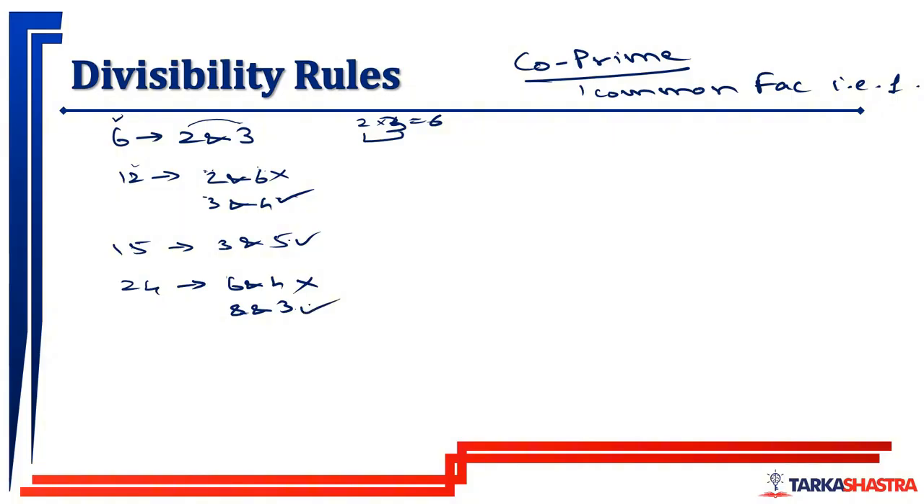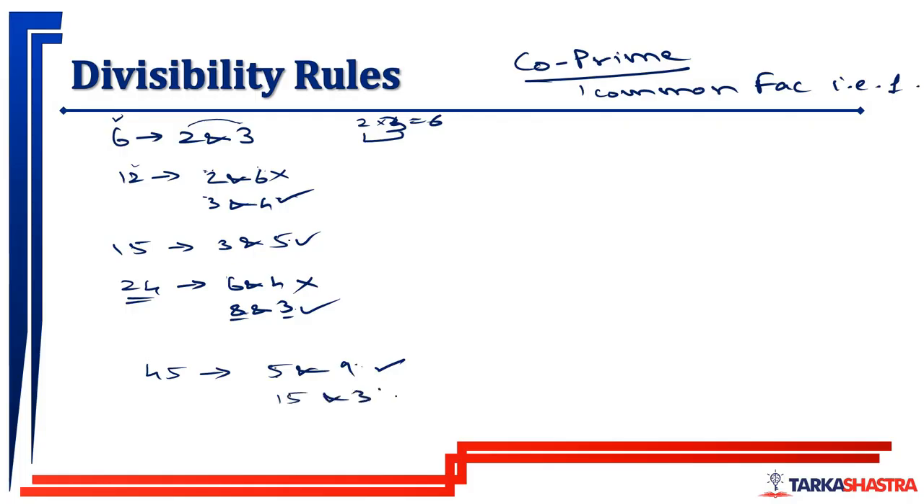So what are we trying to say here? If the number is divisible by 8 and also by 3, then that number will be divisible by 24. There are many cases like 45. So 5 and 9. If the number is divisible by 5 and 9, then the number will be divisible by 45. Why? Because 5 into 9 is 45, and 5 and 9 are co-prime numbers.